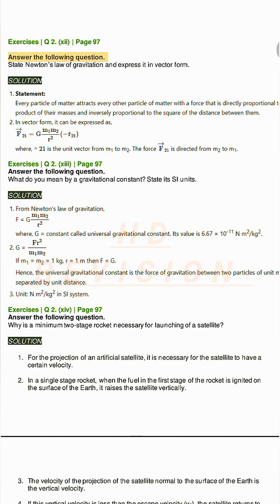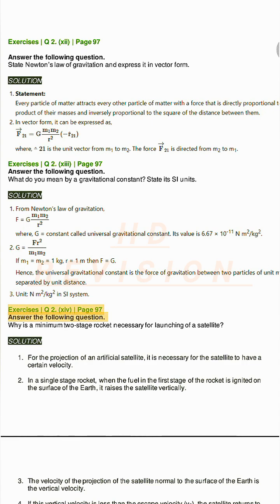Exercises Q2. Sheet page 97. Answer the following question. State Newton's law of gravitation and express it in vector form. Solution. Exercises Q2. Sheet page 97. Answer the following question. What do you mean by a gravitational constant? State its SI units. Solution.